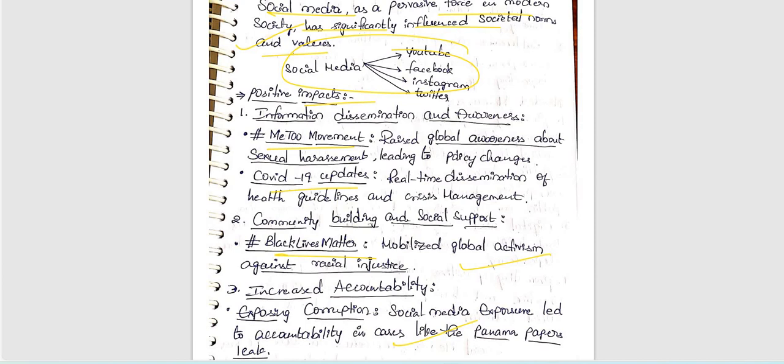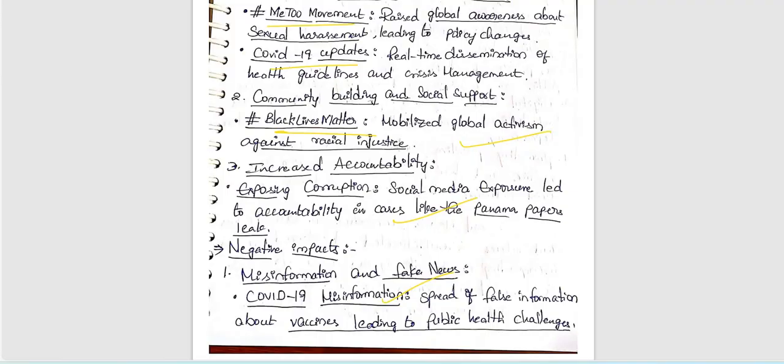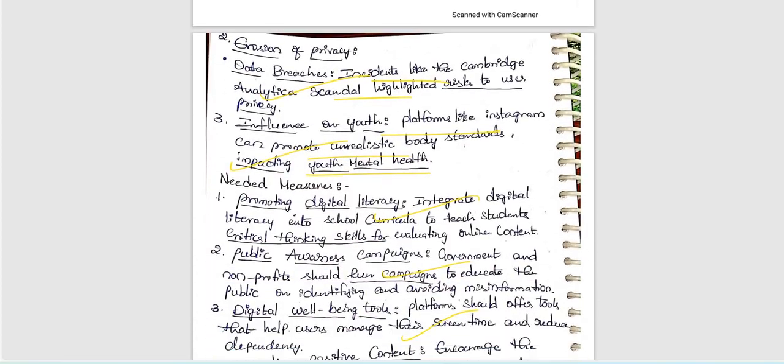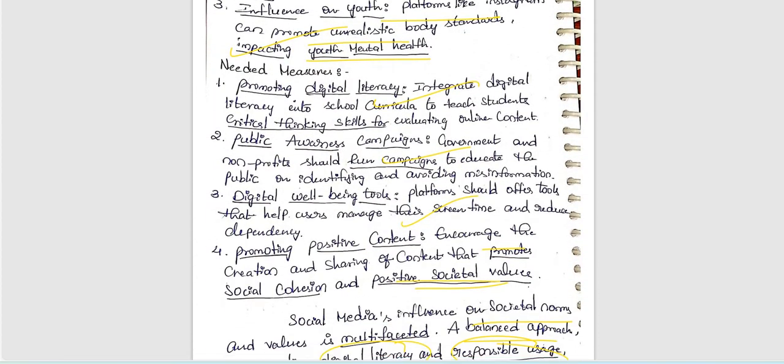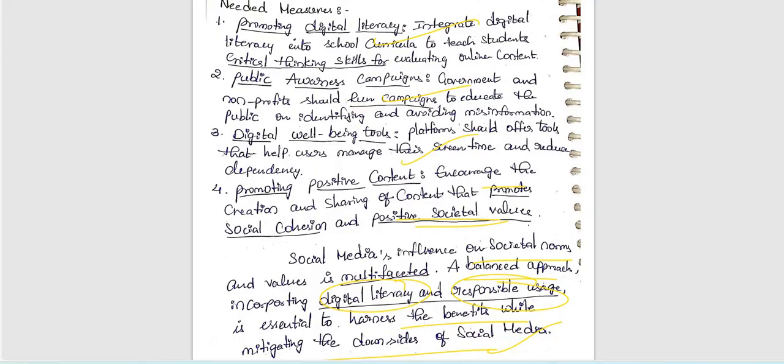Here the answer also missed some current affairs related reports, facts or examples. Recently we have deep fakes, and we also need to give artificial intelligence regulation, etc. Other than that, no issues in the answer, and the needed measures also included 4 points. Very good. For this answer, you can give 5 out of 10 marks.